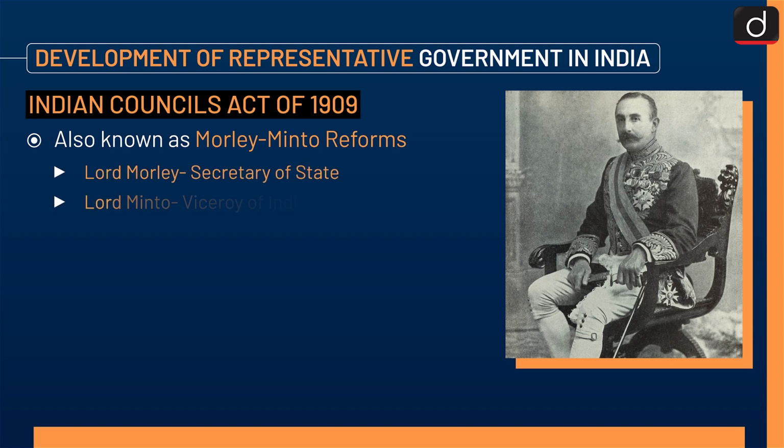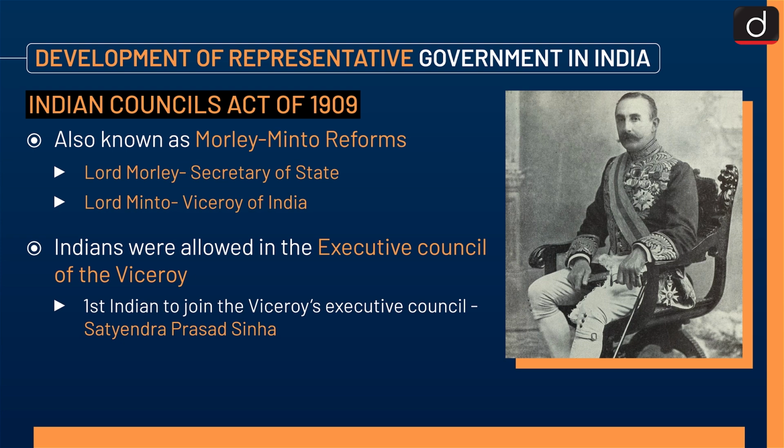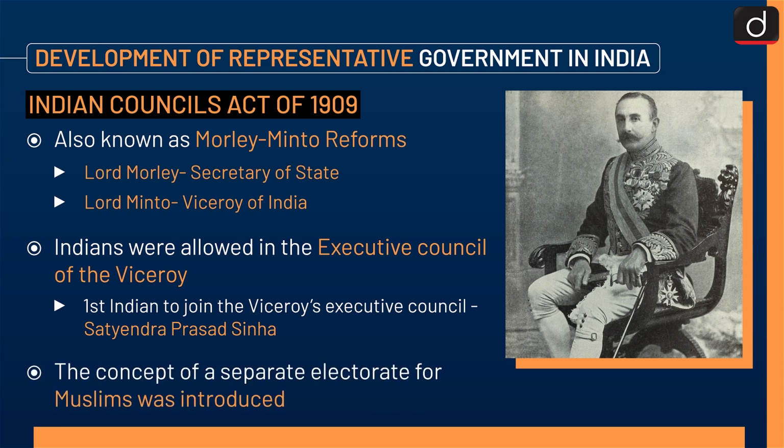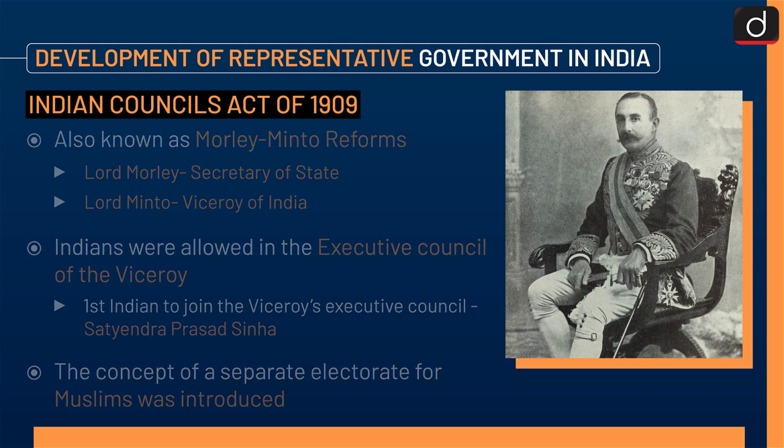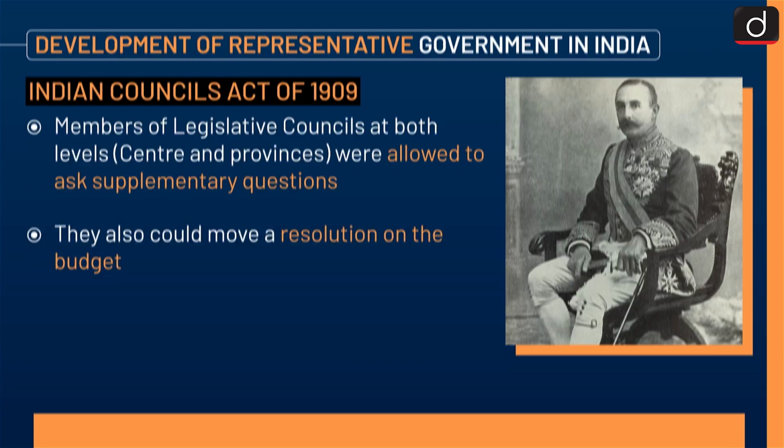Next is Indian Councils Act of 1909. This act is also known as Marley-Minto Reforms, in which Lord Marley was Secretary of State and Lord Minto was Viceroy of India. Indians were allowed in the Executive Council of the Viceroy. First Indian to join the Viceroy's Executive Council was Satyendra Prasad Sinha. The concept of a separate electorate for Muslims was introduced, and the members of legislative councils at both levels, that is centre and provinces, were allowed to ask supplementary questions. They also could move a resolution on the budget.